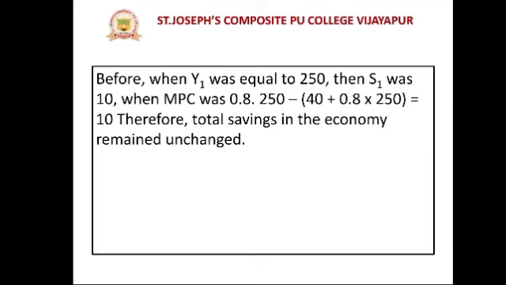Before, when Y1 was equal to 250, then S1 was equal to 10, when MPC was 0.8: 250 minus 40 plus 0.8 into 250, which is equal to 10. Therefore, total savings in the economy remain unchanged. So what are the total savings in the economy? 10, as we observed previously. So whatever the consumption expenditure may be, people are saving more and spending less, yet the total savings of the economy will remain unchanged, at 10.